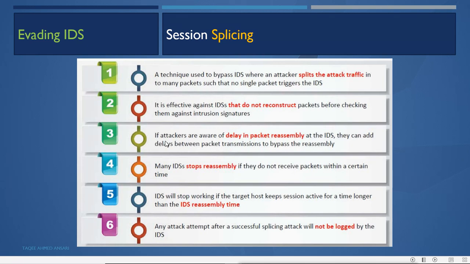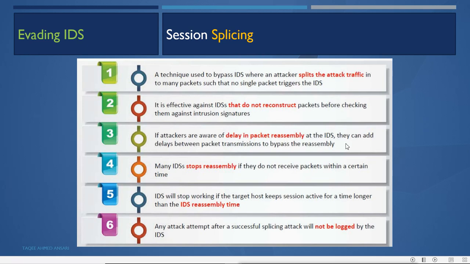If attackers are aware of the delay in packet reassembly at the IDS, they can add delay between packet transmissions to bypass the reassembly. So what does the attacker do? The attacker fragments the packet and sends those fragments after delaying the time. The IDS will wait for some period of time, then it will reassemble the packet. Now after the timeout, it will drop the packets it is holding.